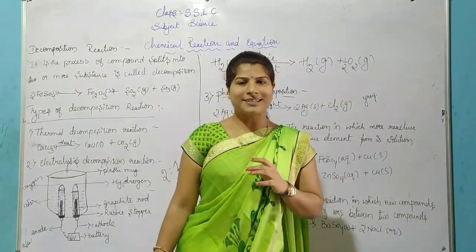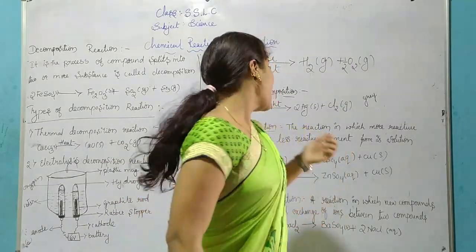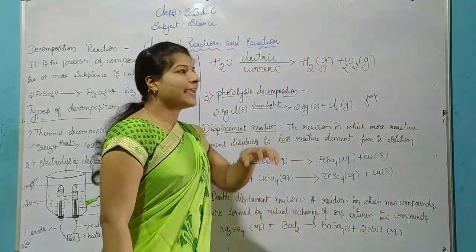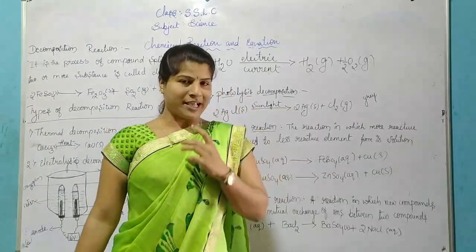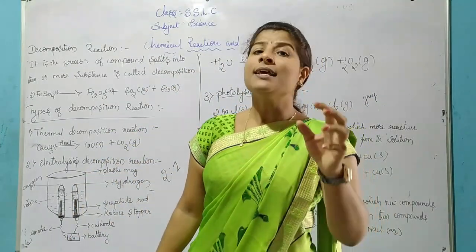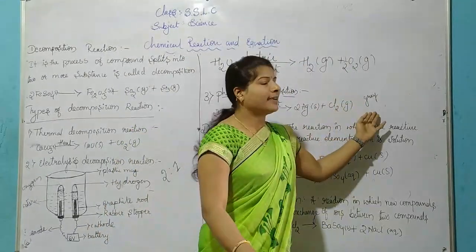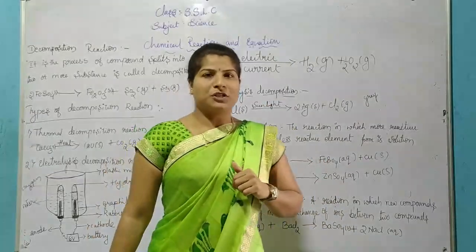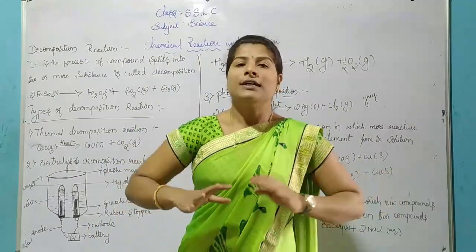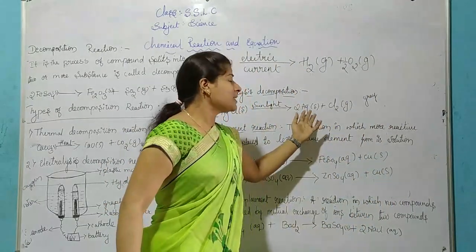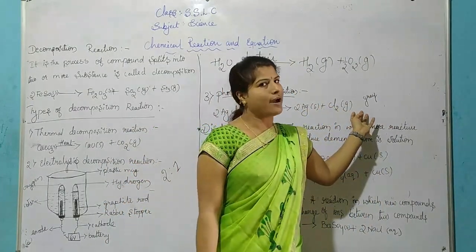In the photolysis decomposition reaction, I take silver chloride and keep it outside in the presence of sunlight. It will turn grey in color because of the decomposition reaction. Silver chloride will be decomposed into silver and chlorine.